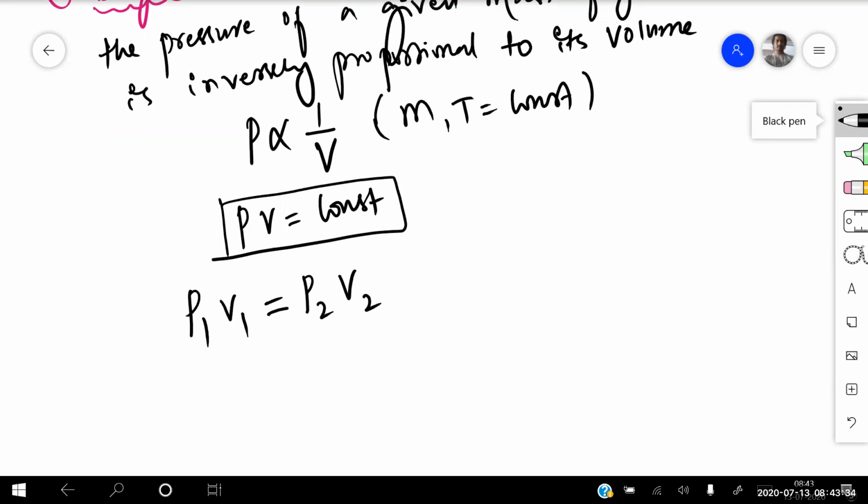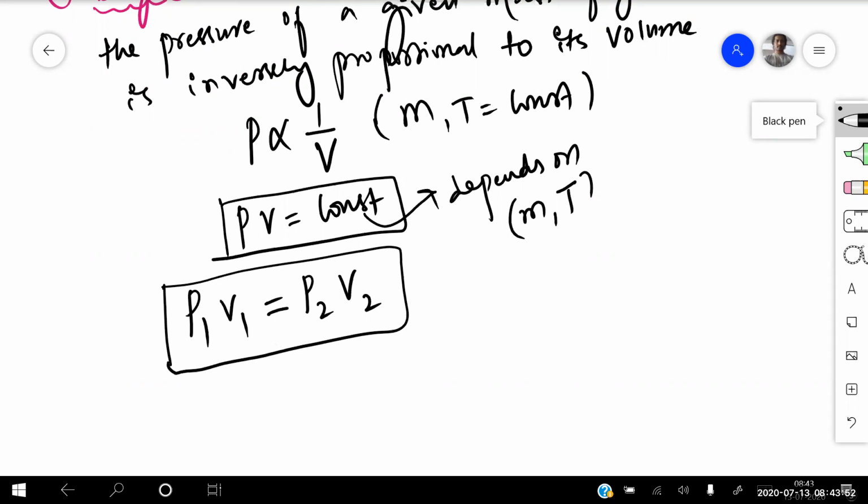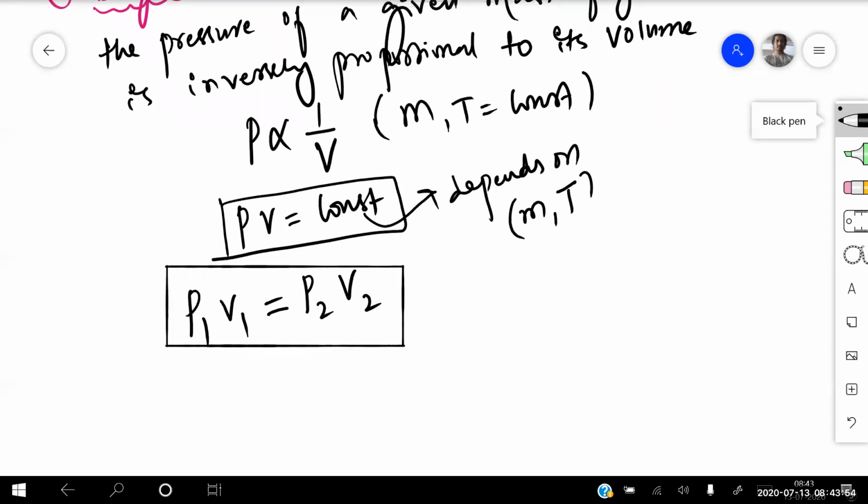Okay. So now Boyle's law depends upon what, beta? This constant depends on mass and temperature, because M and T are constant. So PV is equal to constant, and this constant will depend upon mass and temperature. So what is the relation I got right now? P1 V1 is equal to P2 V2. What is P1 and what is V1, beta? P1 is pressure and V1 is nothing but volume.